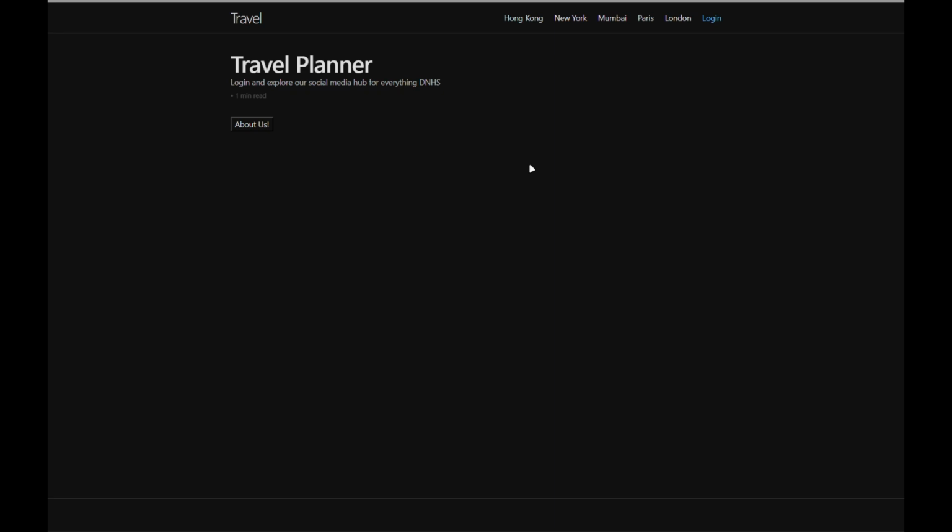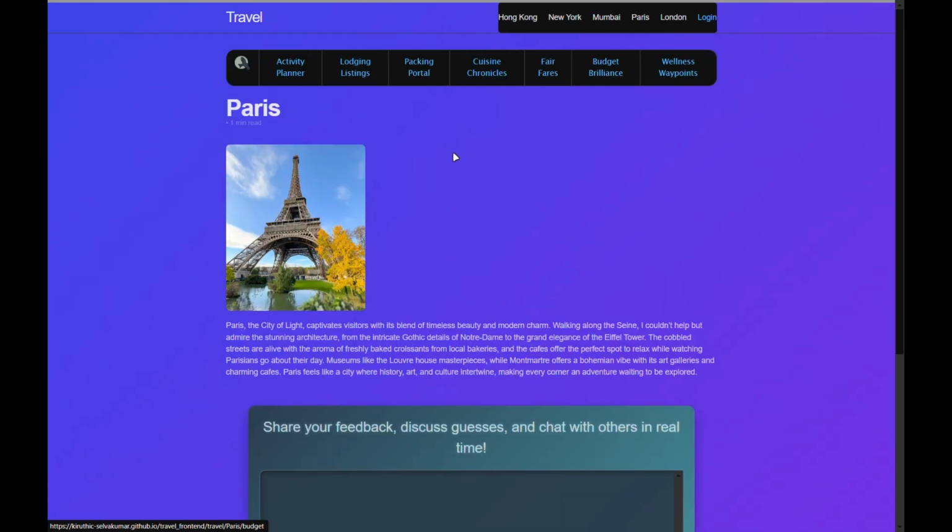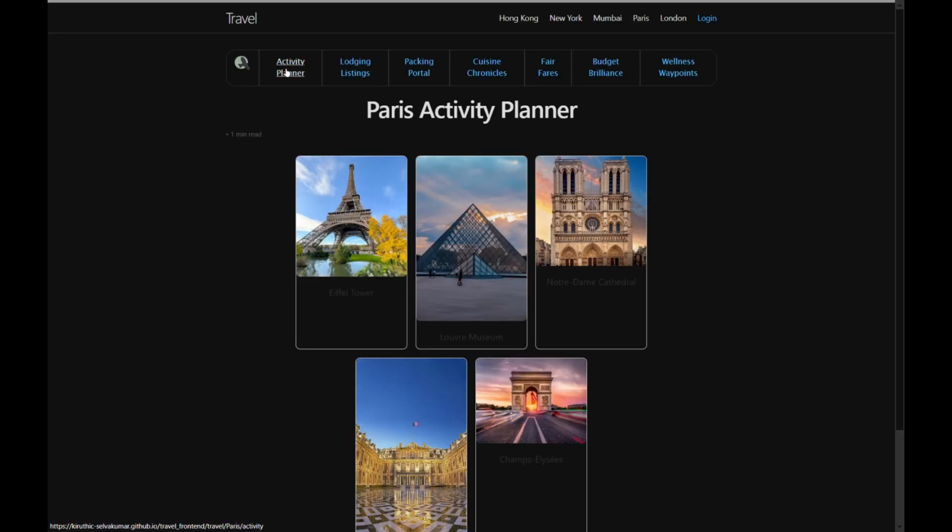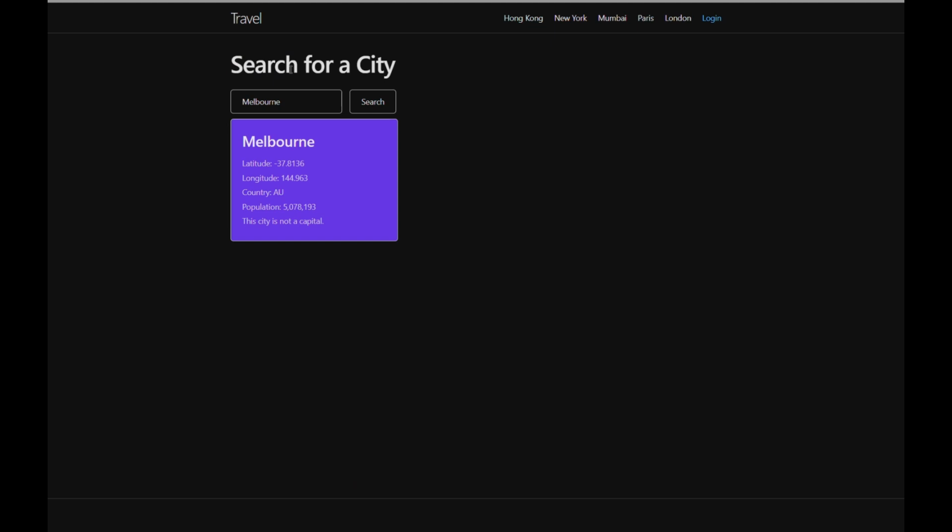Welcome to Intertravel, a budget-friendly travel planner where you are met with the top 5 locations for travel: London, Mumbai, Paris, Hong Kong, and New York. We are then met with city descriptions along with a chat room for discussion, along with features for activity planners with chat room, city finder, and mapping features for all 5 cities.